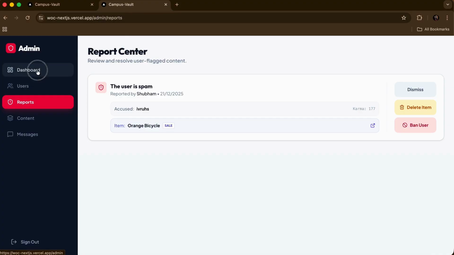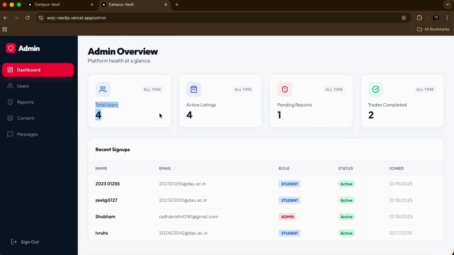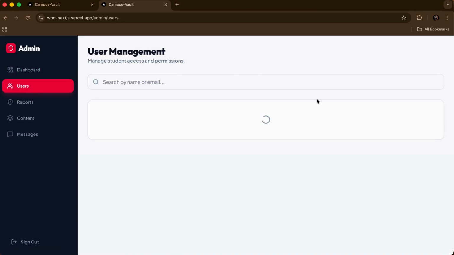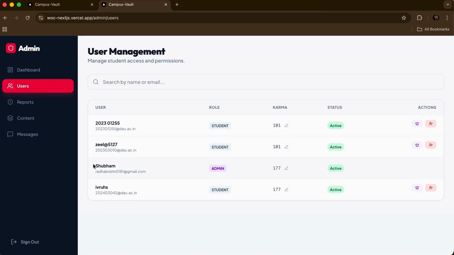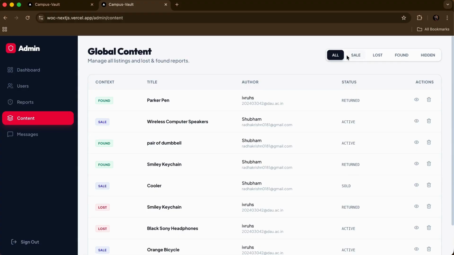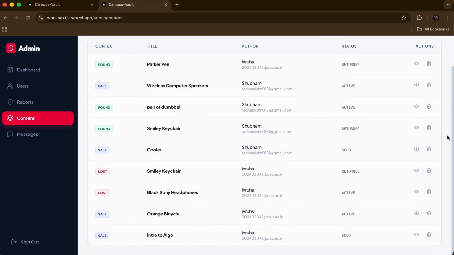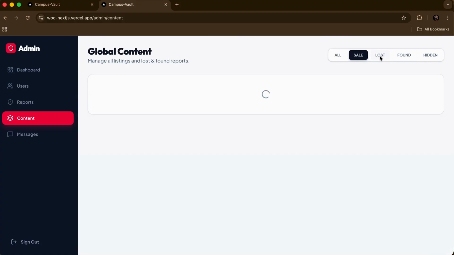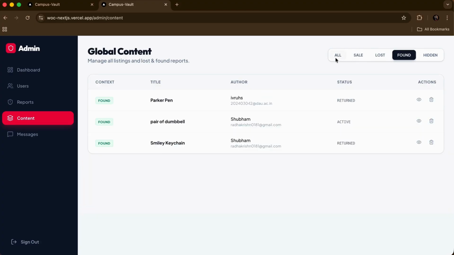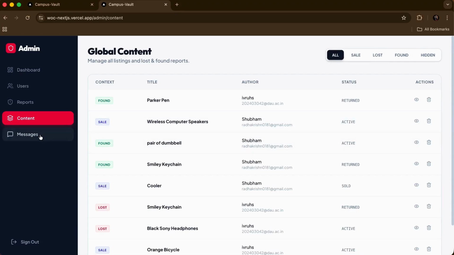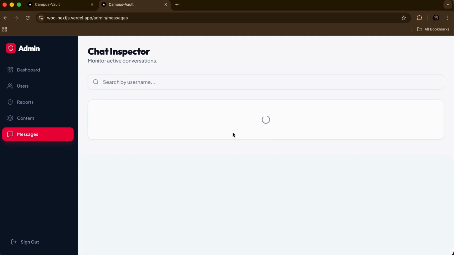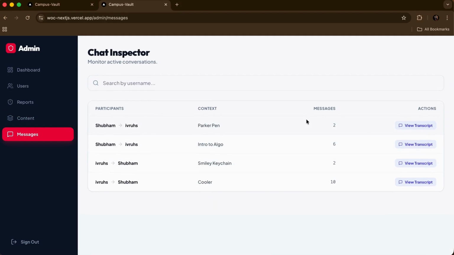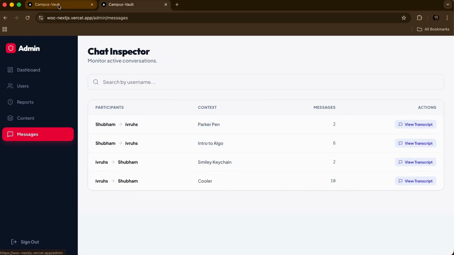You can see the admin has a dashboard, with the number of total users, the active listings, pending reports, and completed stats. I can ban a user or unban a user. Shubham here is an admin. If I go to the content section, I can see all the listings that are there. I can delete the listings, be it sale, lost, found, hidden, everything. I can see all kinds of listings, delete them, edit them. I can do whatever I want. In the messages section, I can see all the messages. So that was it for the admin section.